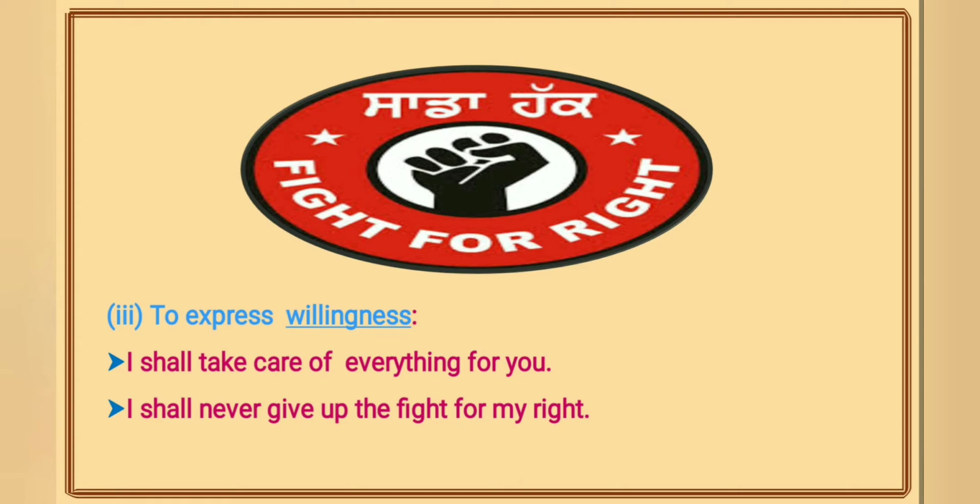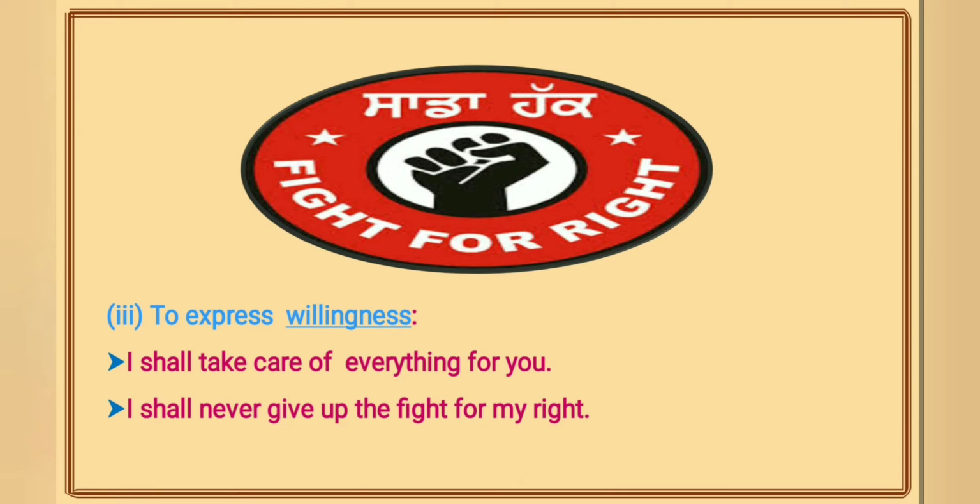I shall take care of everything for you. I shall never give up the fight for my rights. Will is also used to express willingness, but shall is used in a more formal way. So, shall is used to express willingness also.